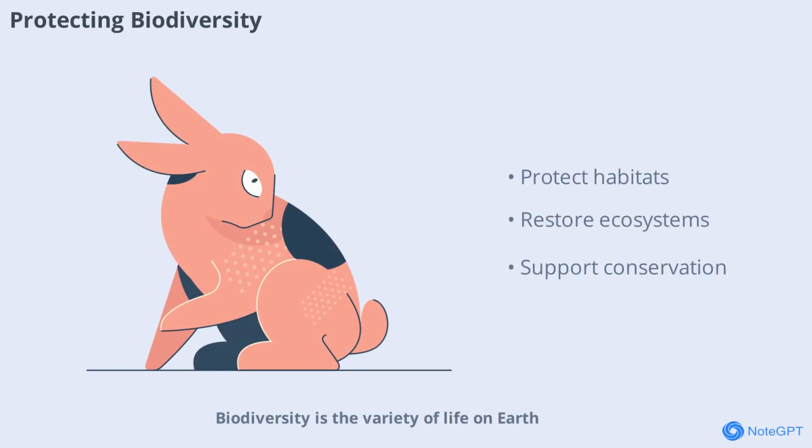Biodiversity is the variety of life on Earth, and it's essential for healthy ecosystems. Global warming threatens many species with extinction. Protecting habitats, restoring ecosystems, and supporting conservation efforts help preserve biodiversity and strengthen our planet's resilience.